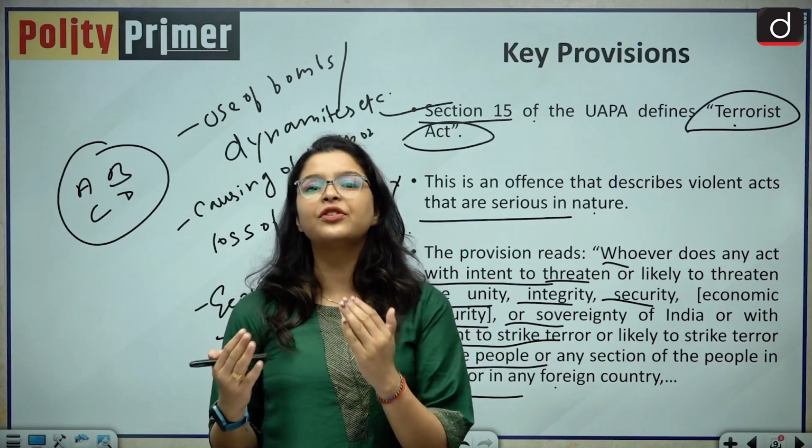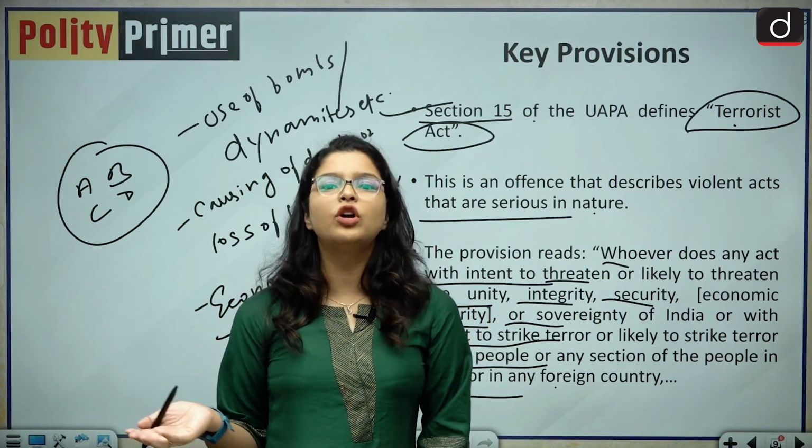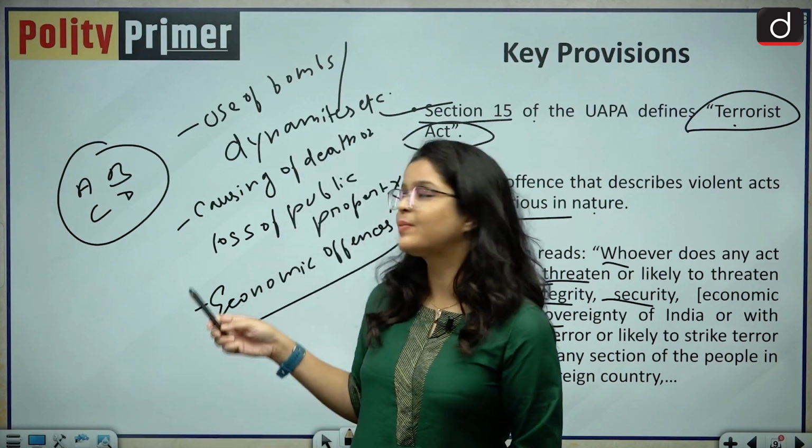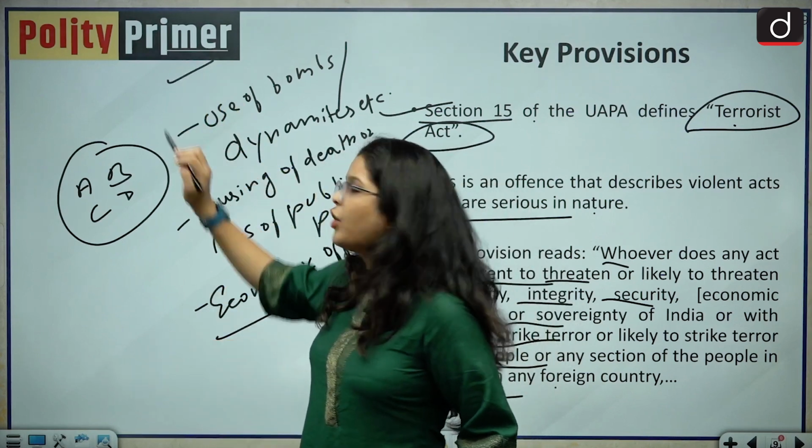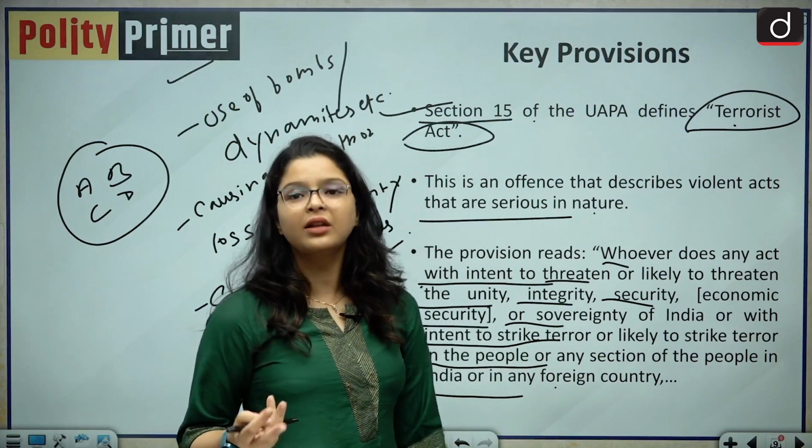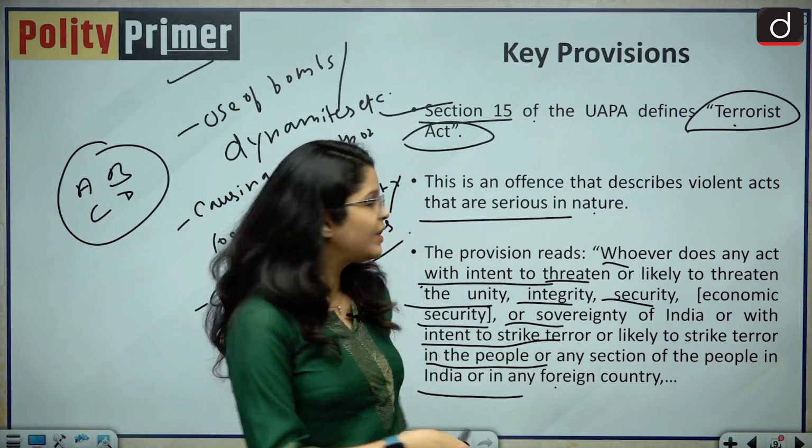And this section 15 revolves around defining what are terrorist acts, and as I have explained, it includes all of these points.